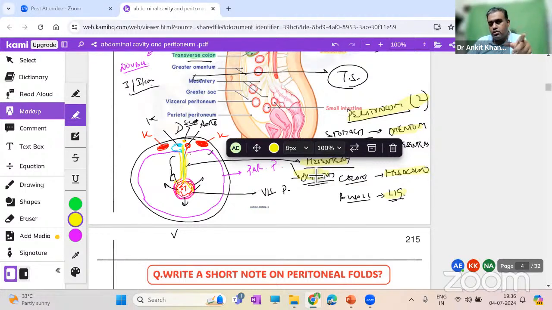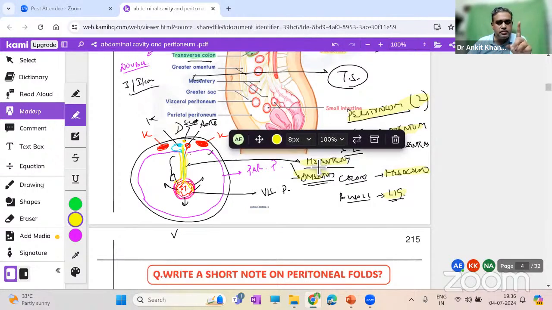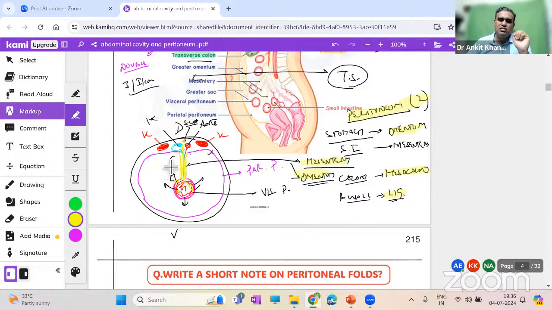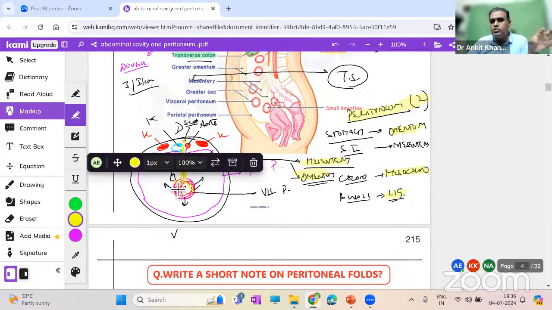Second thing, it provides a passage for vessels, nerves, and lymphatics. Which three structures? Vessels, nerves, and also lymphatics. That is the beauty. You might think, sir, is it so important? Yes, it is very important. Why? Because there are not 100 or 200 branches of vessels coming into the gut. Our gut is 6 to 7 meters long. There will be millions and trillions of vessels, and the gut is moving all the time.